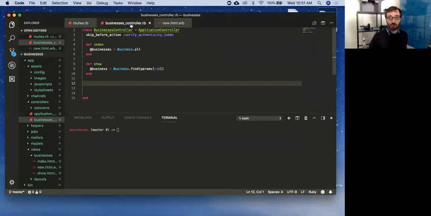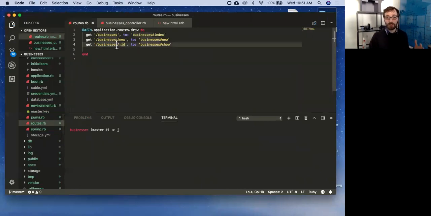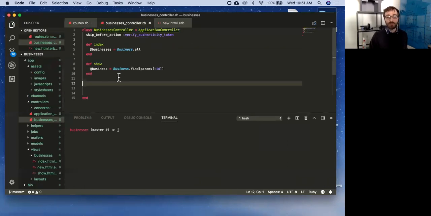So just real quick, again, this is kind of like the magic of Rails, but also things we need to be careful of. It got to this route, right? It knows I want to go to the businesses controller and I want to run the new action. It gets to the businesses controller. It doesn't find a new action, but it knows by default, normally what I do at the end of that action is render a view. So it's smart enough to know, okay, there's no action, I'll just skip to that next step, which is grabbing the view, goes into the businesses folder and grabs the view. Cool? So we don't need to even define that action.